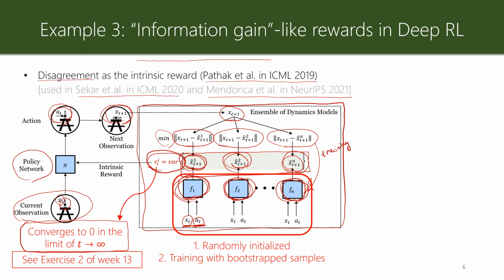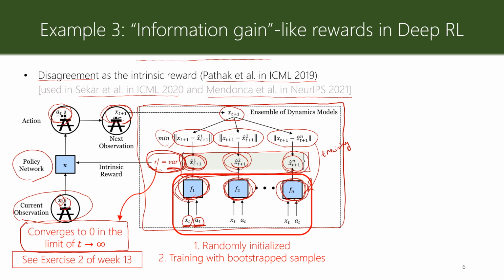So their variance decreases. But the variance is big for the part of the environment that the agent hasn't interacted with very often, and the forward models are not trained very well there.